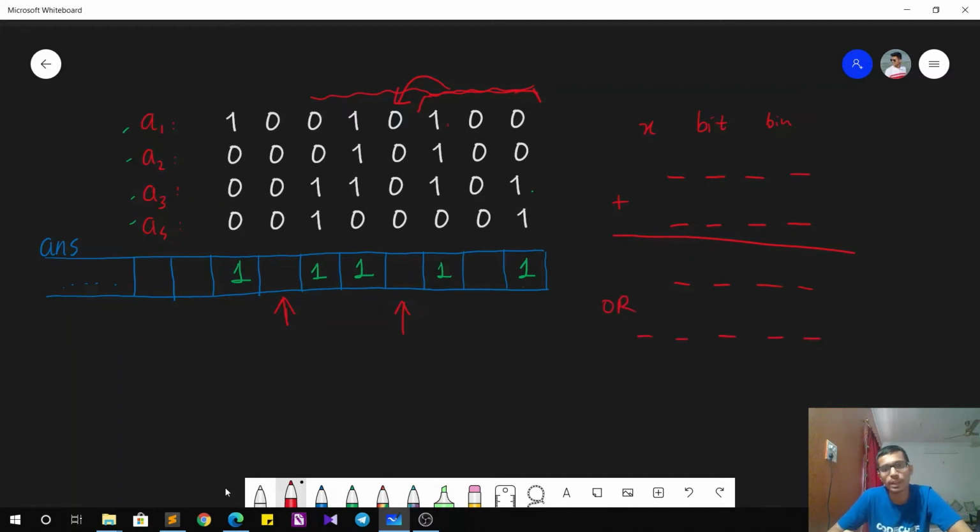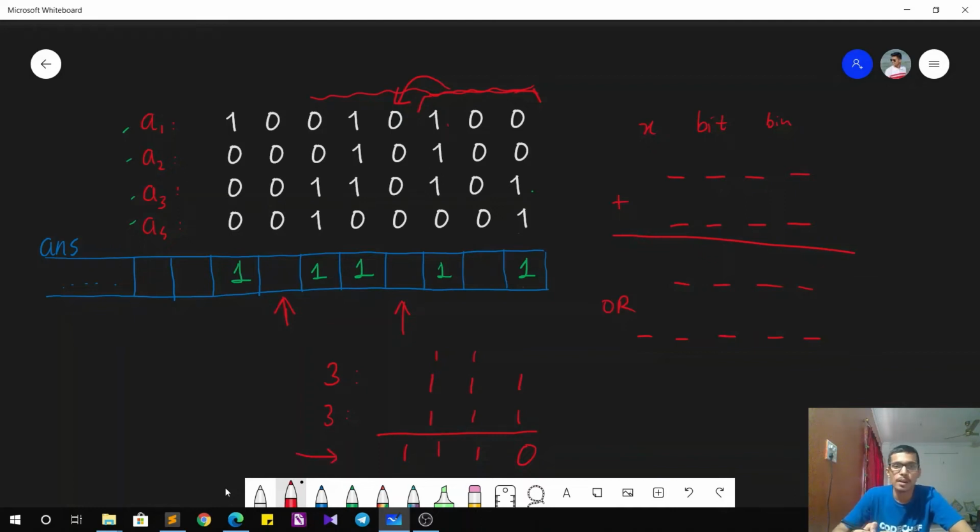Why? Because you can verify for yourself. At max, the x-bit number can be made up completely of ones. So let's say we have a 3-bit number, that is 111 in binary, and we have another 3-bit number which is at max 111. So when we add these numbers, what do we get? 1 plus 1 is 0, carry 1, and so on, and the sum is 1110, which is 14. So again, we get a 4-bit number, right?